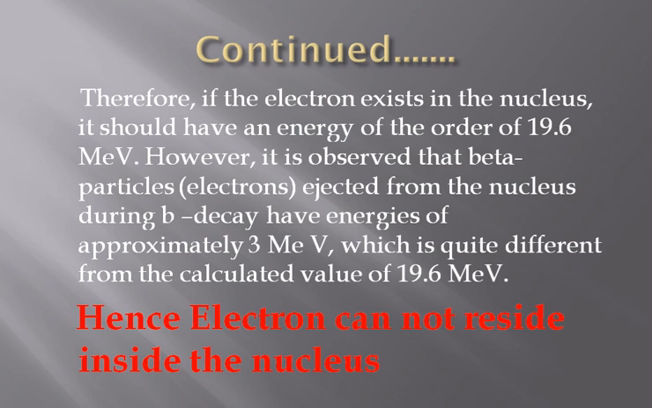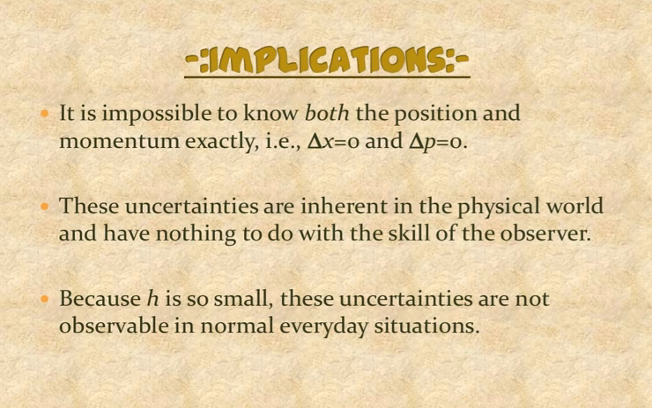It clearly indicates that if an electron has to reside inside the nucleus, it should have a minimum energy of 19.6 mega electron volt, which is not at all possible. Hence, the electron cannot reside inside the nucleus.